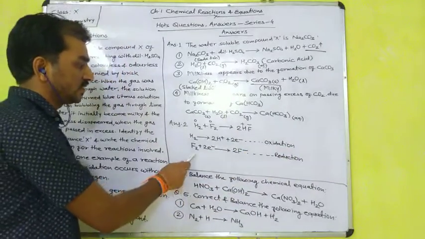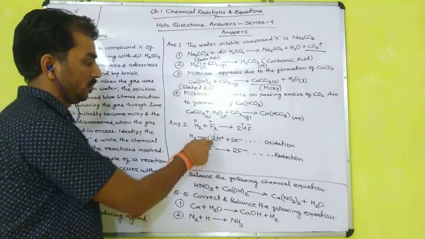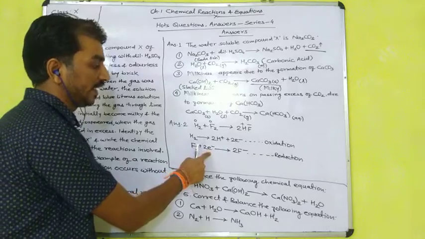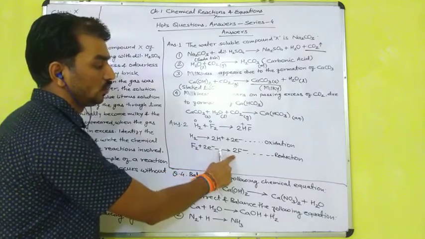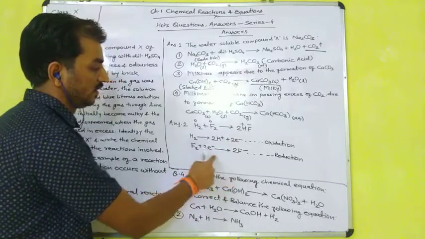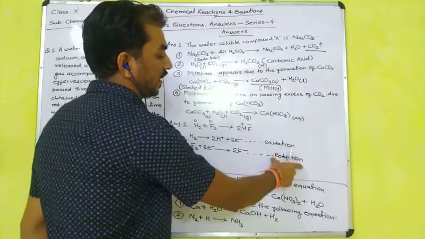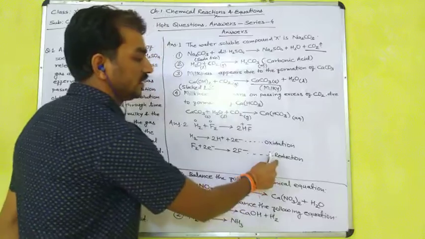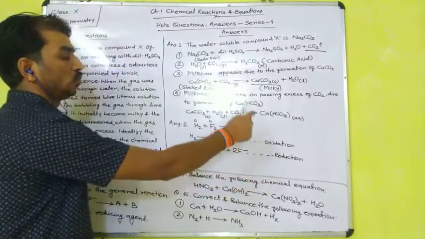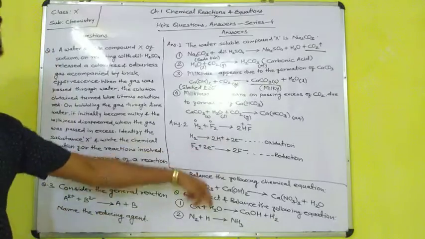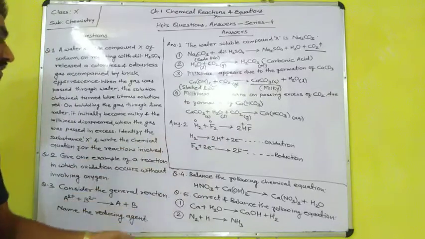And in the case of F2, the fluorine molecule, when it receives 2 electrons, when it gains 2 electrons, it forms 2F minus. If gaining of electron takes place during the reaction, it is known as reduction. And if both reactions proceed simultaneously, that is known as redox. That we have already discussed.